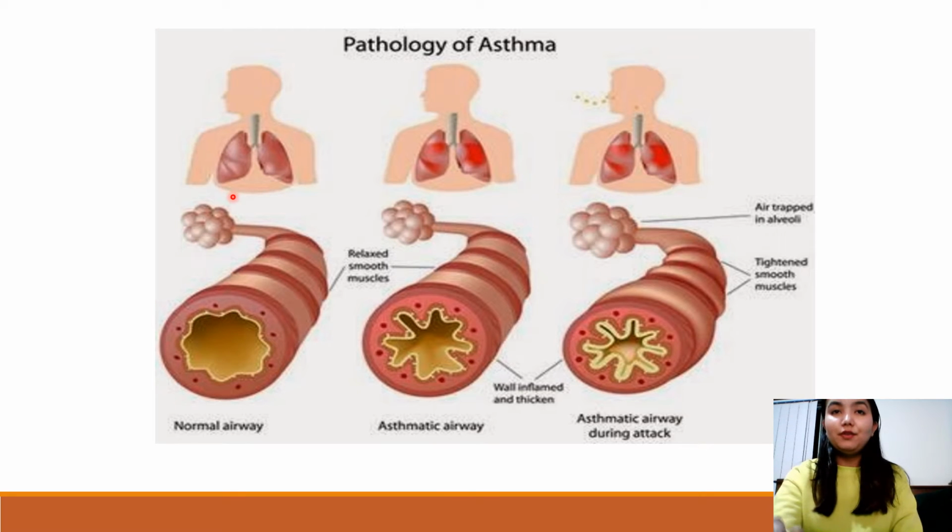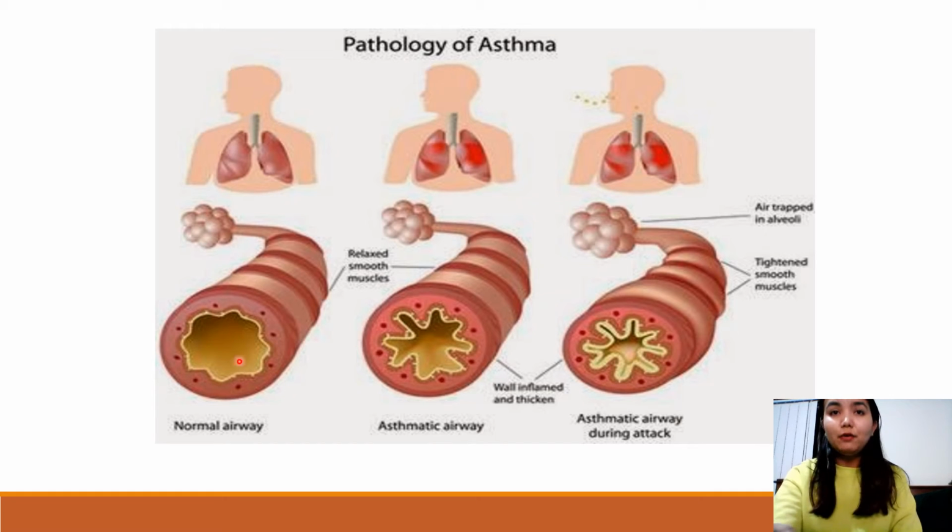In the given picture, we can see the pathology of asthma. There is a picture of a normal airway, an asthmatic airway, and an asthmatic airway during an attack. In a normal airway, we can see there is no inflammation, there is no mucus, and the air can pass through easily. Whereas in an asthmatic airway, there is inflammation, there is mucus, and the wall is very thick. So we can see from here it's very hard to pass the air.